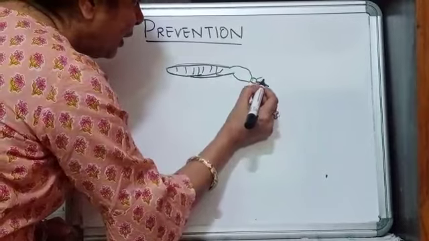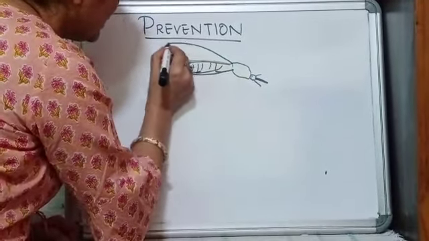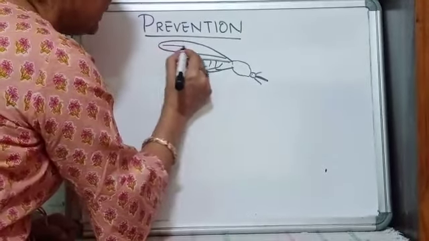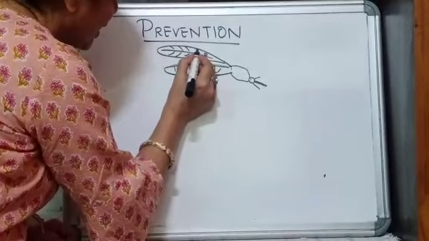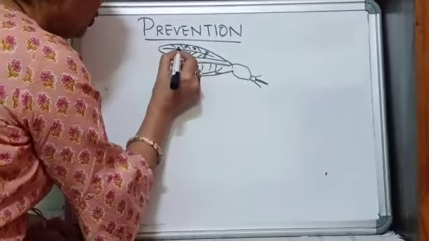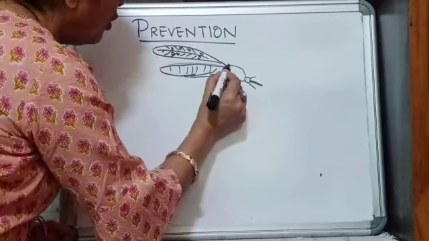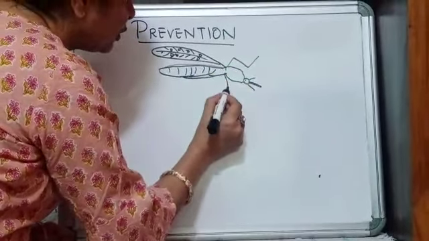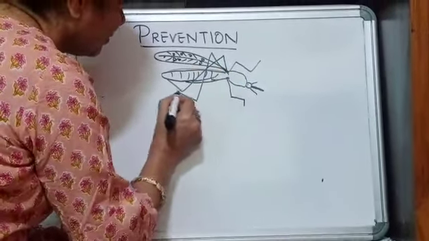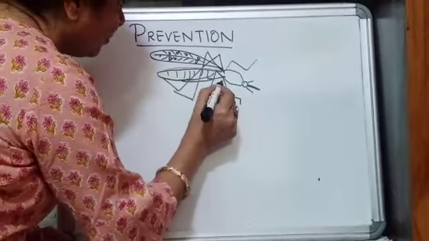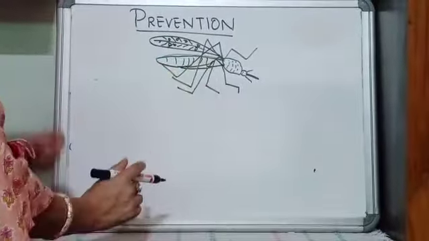Okay, two antennas, and because it is an insect, wings. Female Anopheles mosquitoes have spotted wings, and we have to draw 6 legs also because they are insects. Does it look like a mosquito?